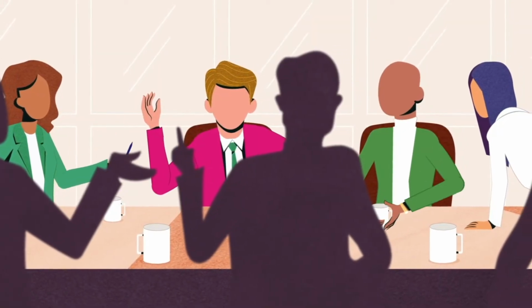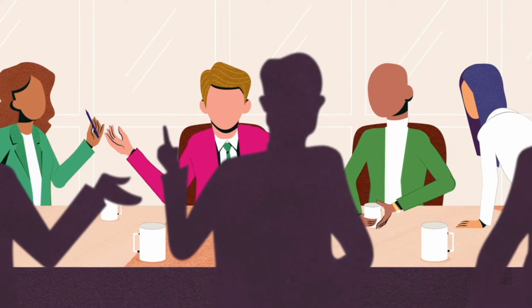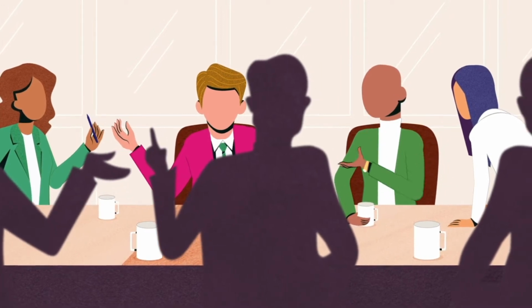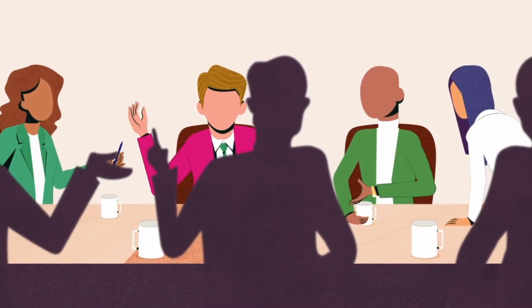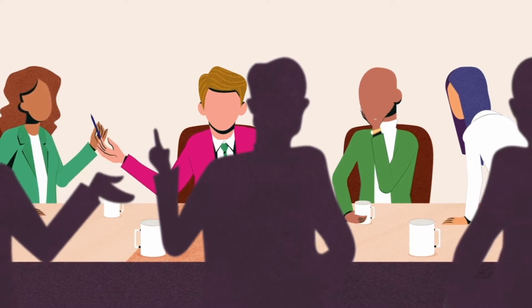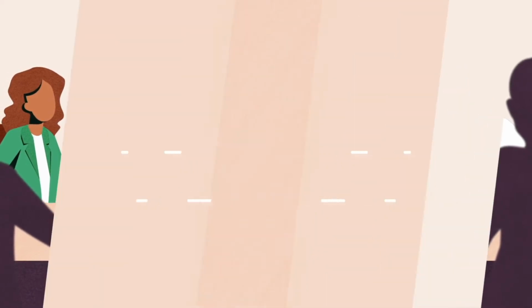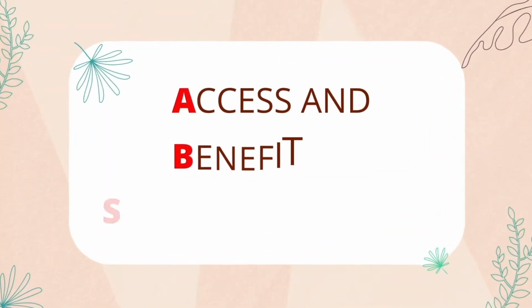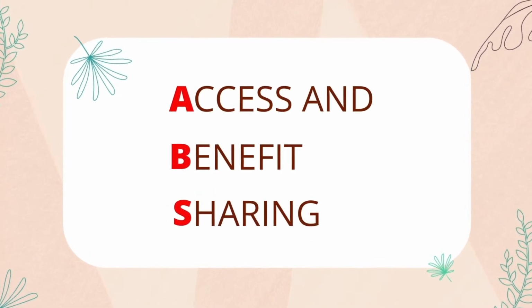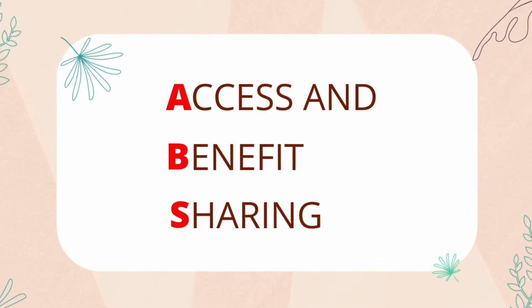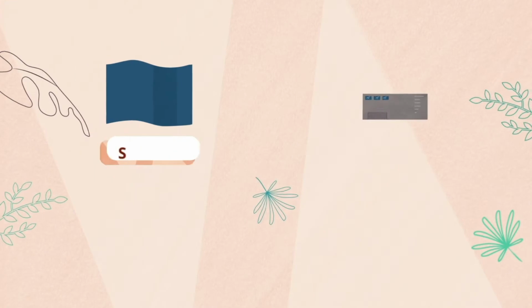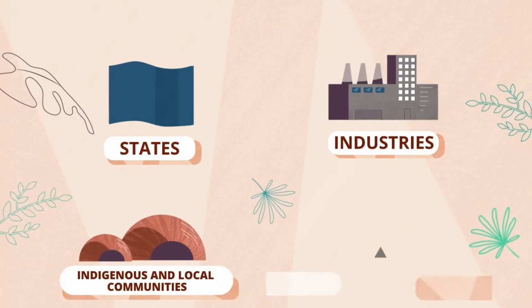Its third objective, alongside conservation and sustainable use of biodiversity, concerns access to genetic resources and the fair and equitable sharing of benefits arising from their utilization. ABS. ABS rules aim to ensure a balanced and transparent relationship between providers and users of biodiversity.